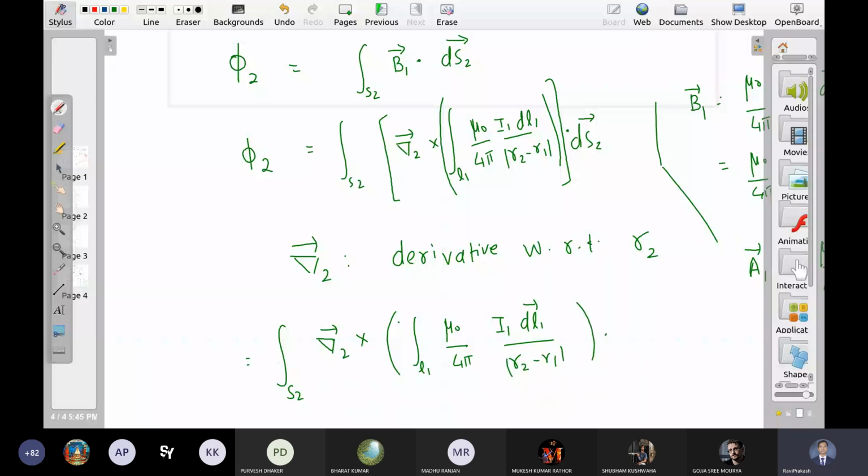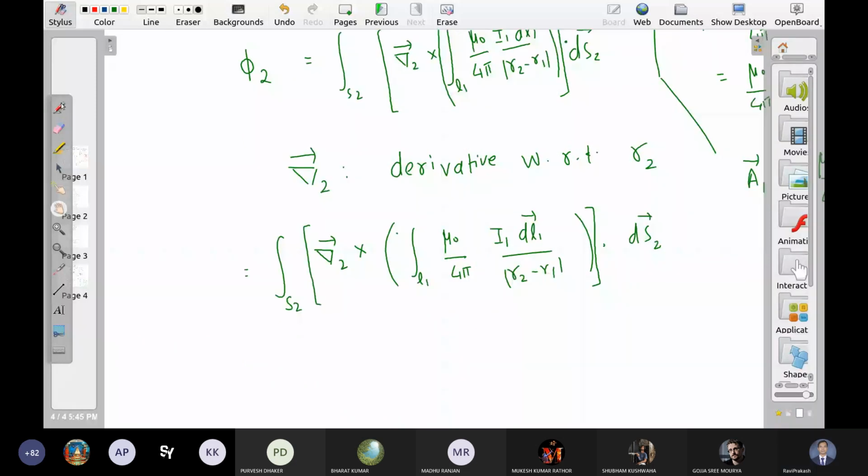This is the bracket, right? I have not done any simplification yet, I'm just rewriting the same thing. So what simplification can I do? Del cross some vector, whatever it is, it's a surface integral of a complicated vector.